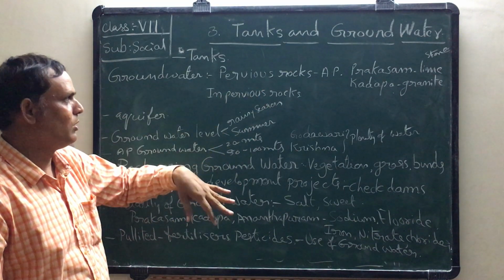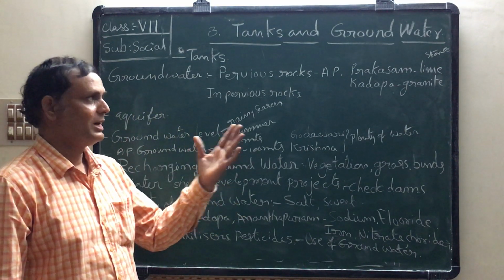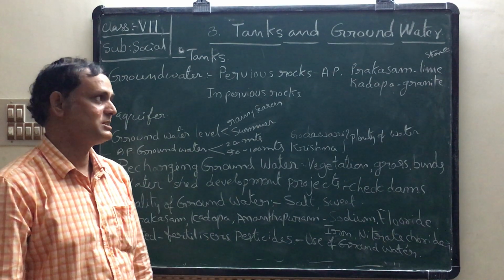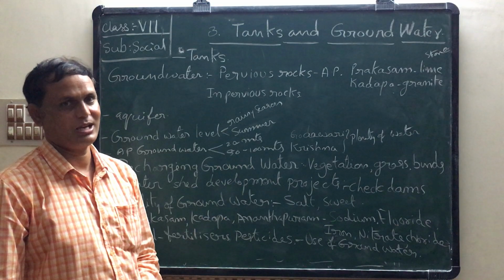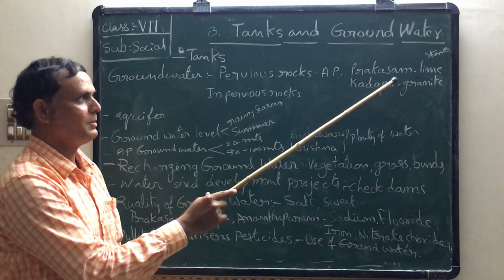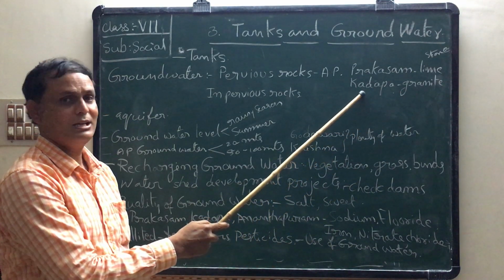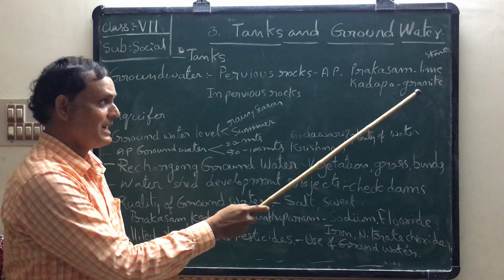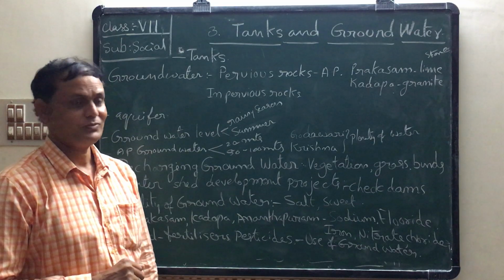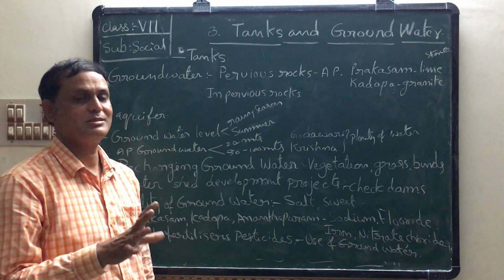For example, in our AP, in Prakasham and Kadapa districts, many kinds of rocks are there. Among them, famous limestone rocks are in Prakasham district. Second, granite rocks are in Kadapa district. But these granite rocks do not allow the water into them. They are called impervious rocks. What are they called? Impervious rocks.